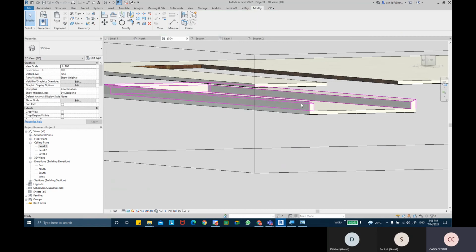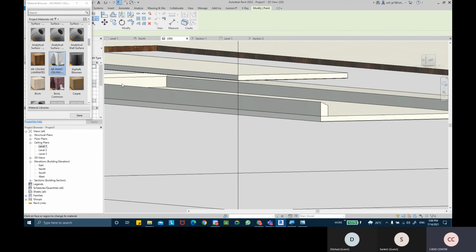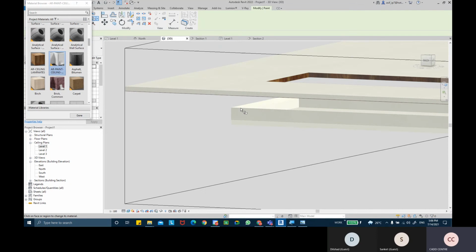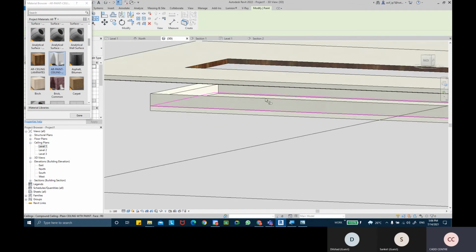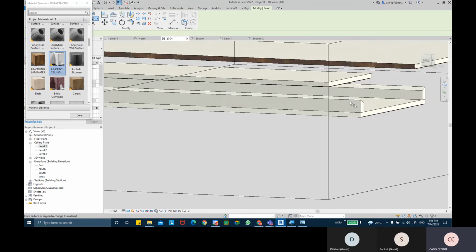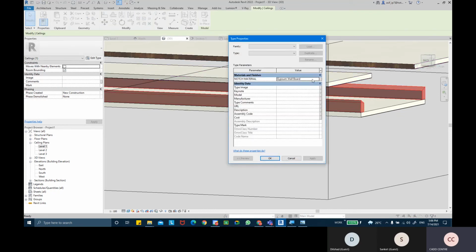Unjoin it first and then apply the paint. Or the best method is you directly apply the material of paint instead.